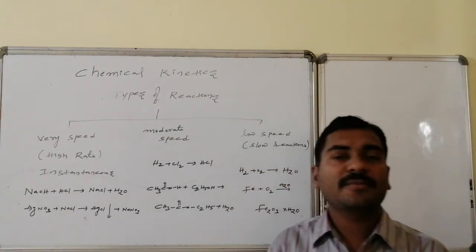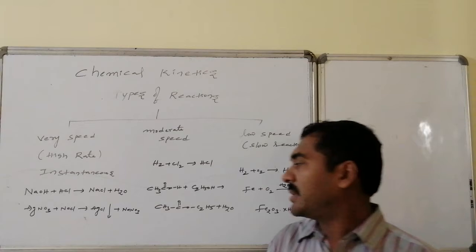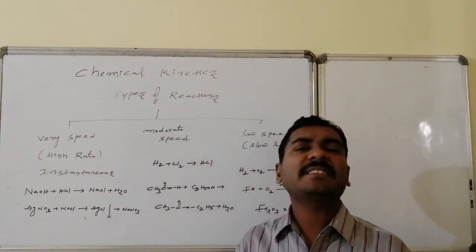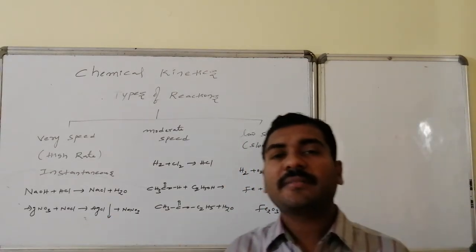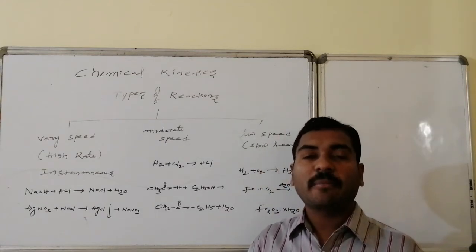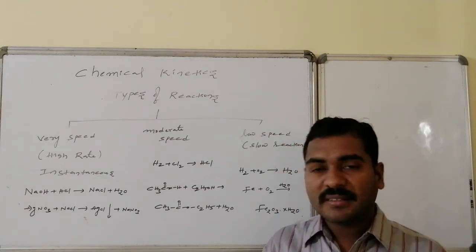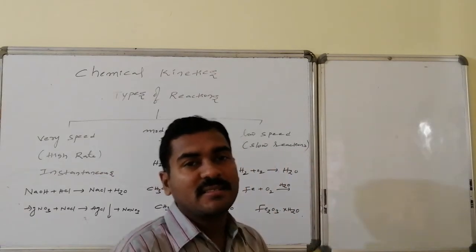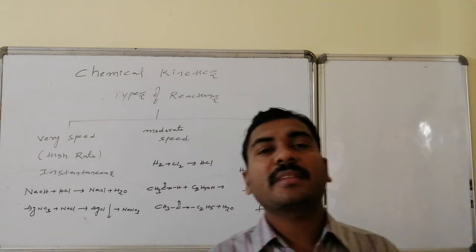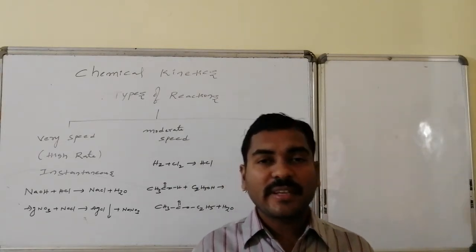Silver nitrate on reaction with sodium chloride is converted to a precipitate of silver chloride, formed instantaneously. Such reactions are said to be instantaneous, high speed reactions, completed within seconds or less than seconds. There is some other end of the reactions where the time required for the completion of the chemical transformation is very high.